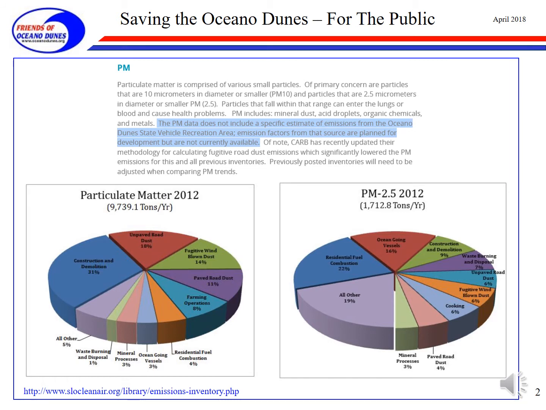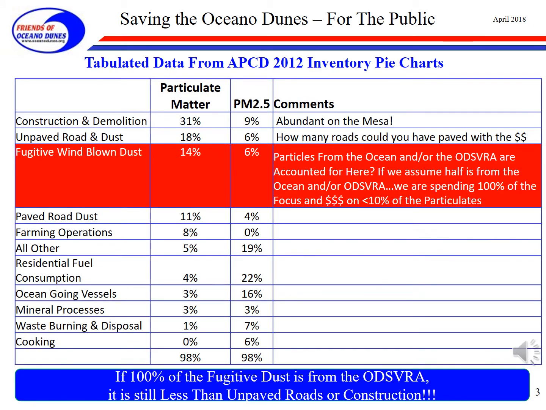We will use these pie charts in the next slide to provide more insight into the inventory of the current Air Pollution Control District. Friends of Oceano Dunes has taken the data from the pie charts on the previous slide and put it in a tabular format, and then sorted on the particulate matter from highest to lowest. When you look at this data, you'll see that the highest contributing factors are construction and demolition, unpaved road dust, and then the fugitive windblown dust.